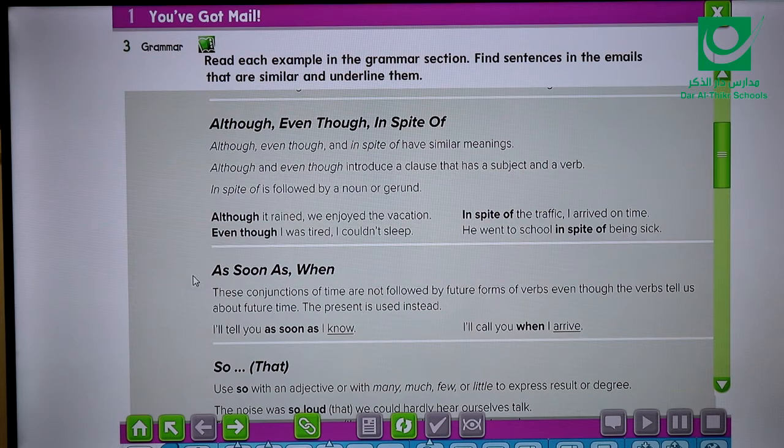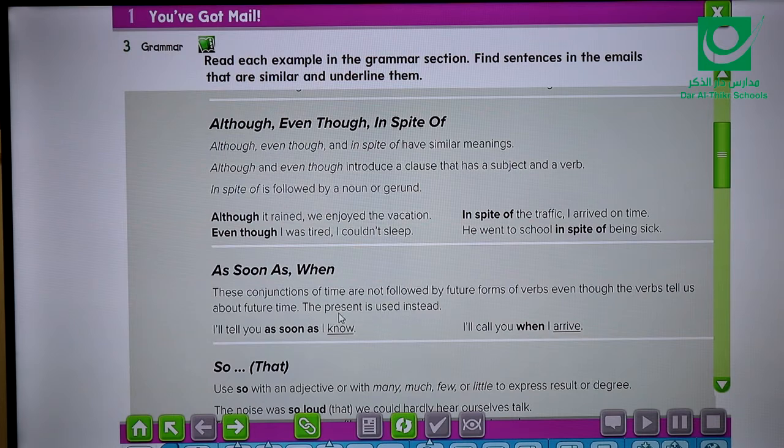Some other conjunctions like as soon as and when. This is very important because as soon as and when, when they are used in the future forms, that means they are followed by present, not future. For example here, these conjunctions of time are not followed by future forms of verbs, even though the verbs tell us about the future time. The present is used instead.